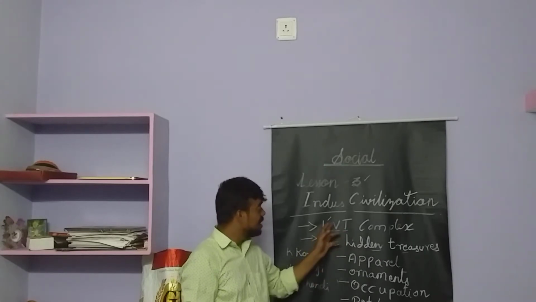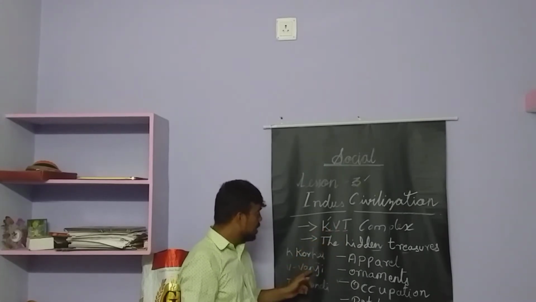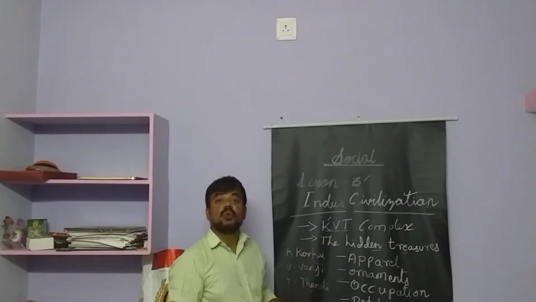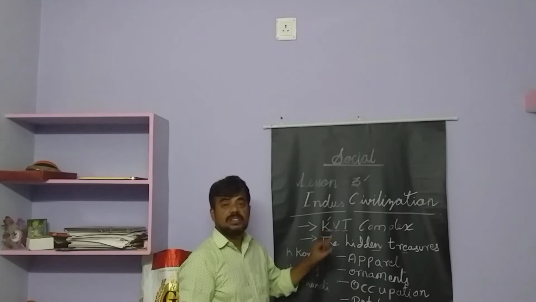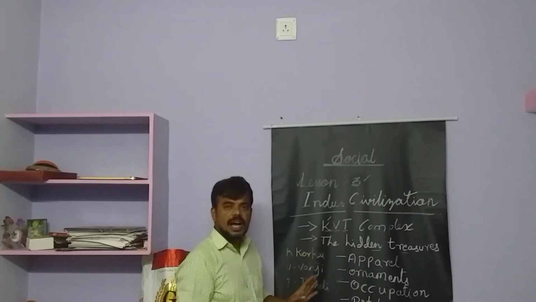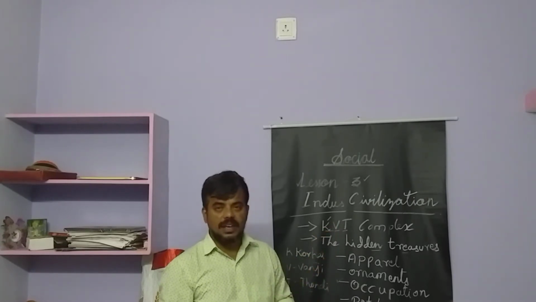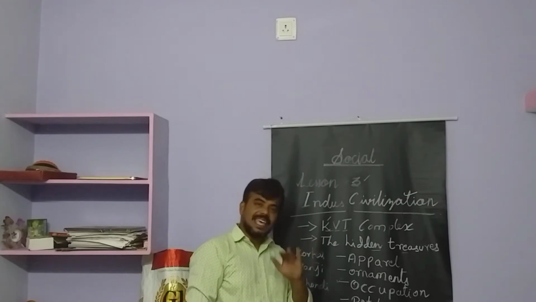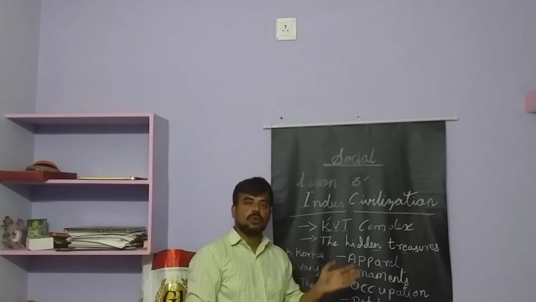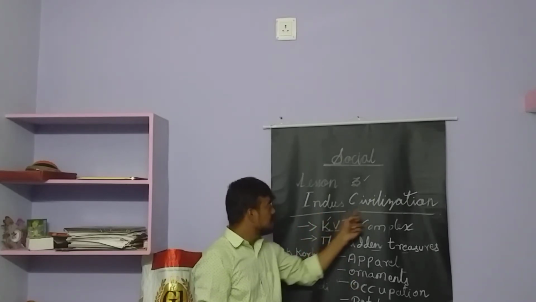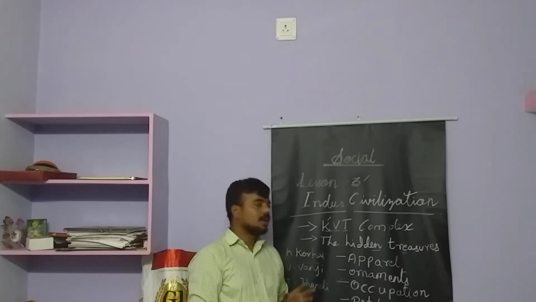Then now we are going to see about the KVT. What is it? K means Korkai, V means Vanji, T means Thondi. These are all the names of the harbors of the Sangam age in our Tamil Nadu. But with the same names, we have some places in Afghanistan and Pakistan. Nowadays we say Afghanistan, Pakistan, but in olden days it was commonly called the Indus civilization only. So there we have more evidence for the names used in that particular area.